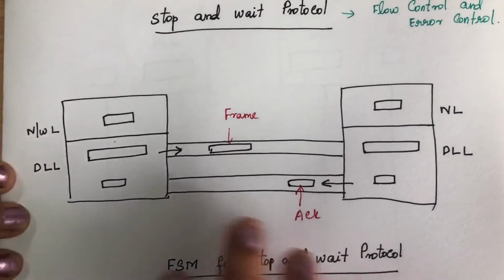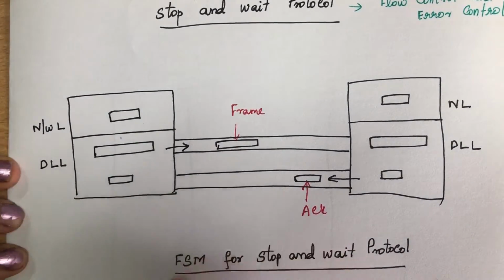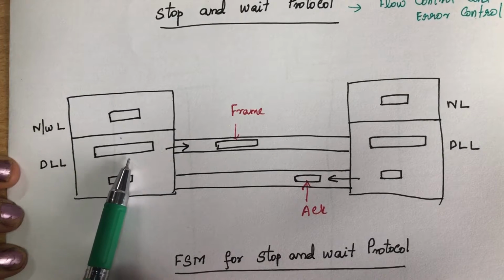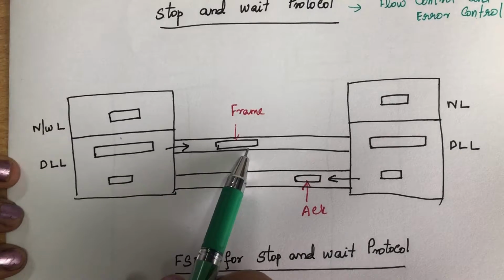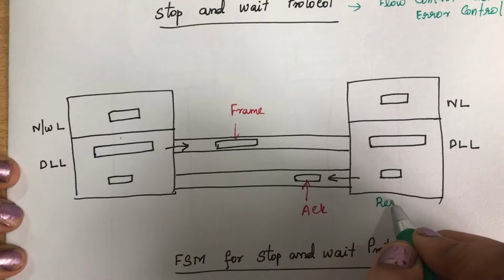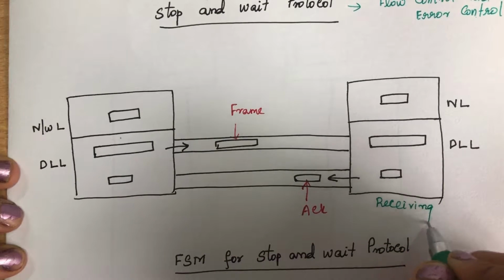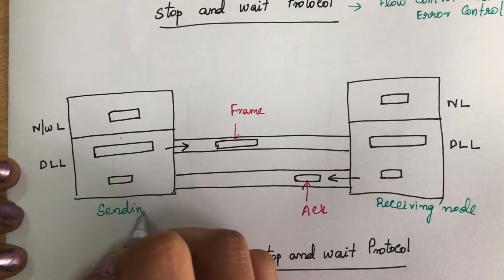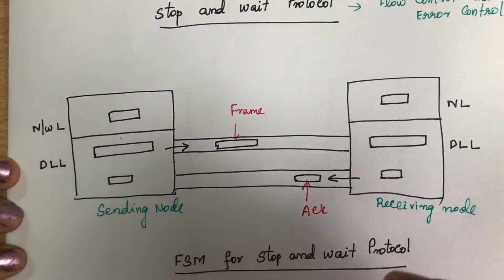Okay, so if you see this architecture of the stop and wait protocol, the network layer will prepare a packet, it will send it to the data link layer. Data link layer will make a frame, it will send the frame to the data link layer of the receiving side. So this is the receiving node, and this is the sending node. So it will send the frame to the receiving node.